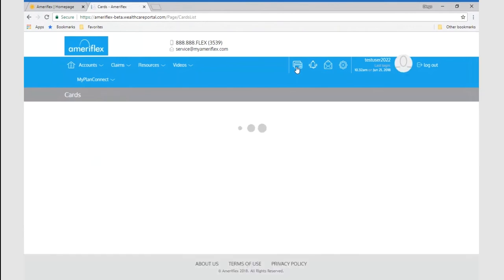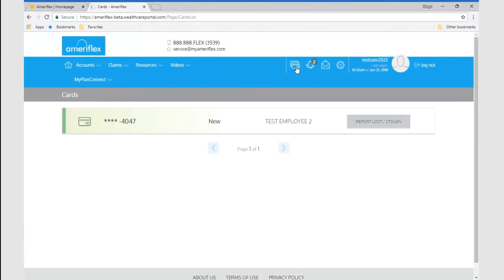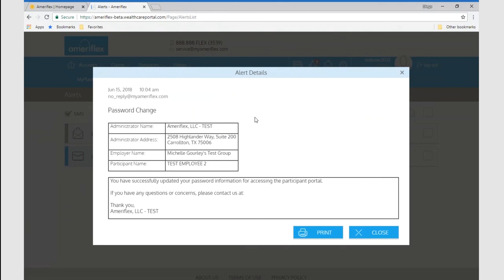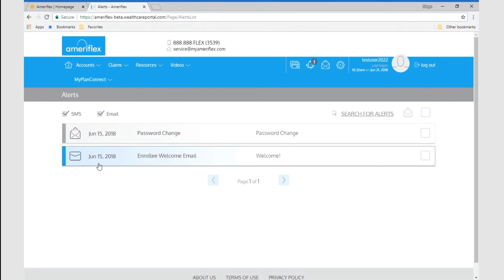They also have the ability in the portal to view their cards. They can report the card lost or stolen, or issue a new card if needed. There are also notifications that are able to be seen here, the same alerts that I had mentioned before. They have the ability to view the actual notice and take any actions on them, as well as be able to view them if they were sent via text message or email.